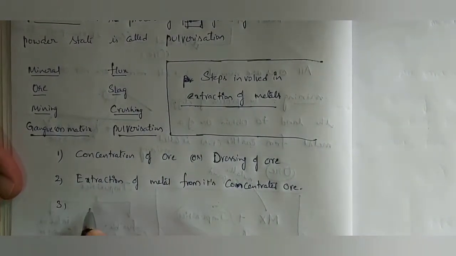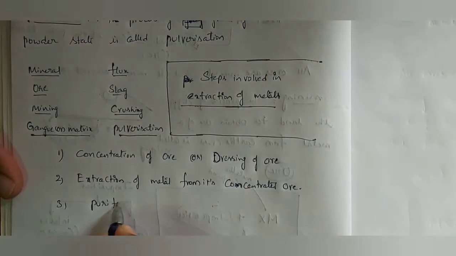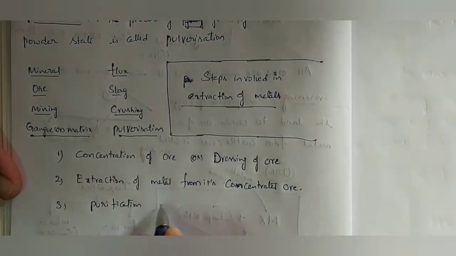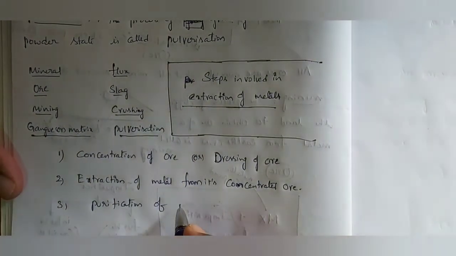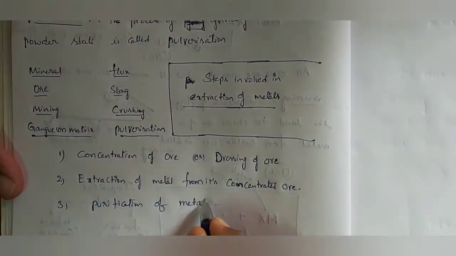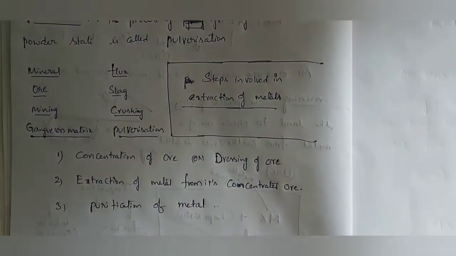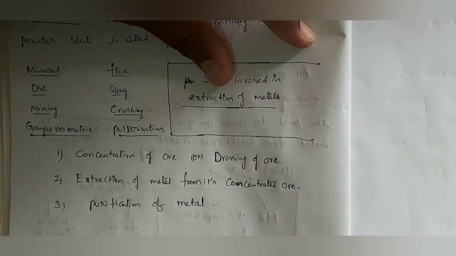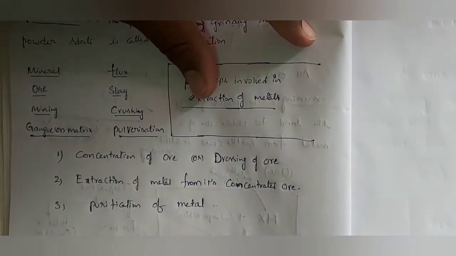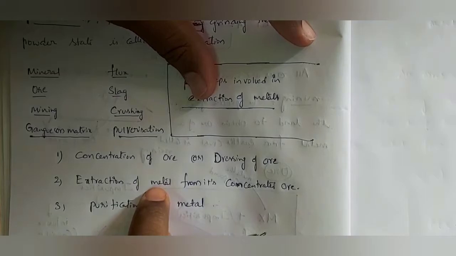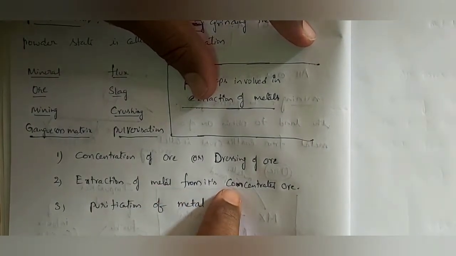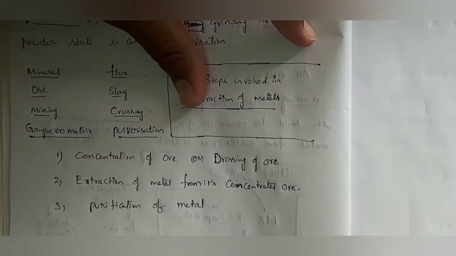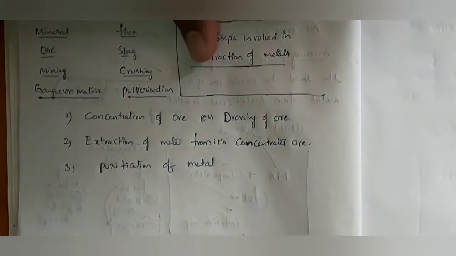And third one, purification of metal. What is the first one? Concentration of ore or dressing of ore. Second one, extraction of metal from its concentrated ore. And third one is purification of metal.